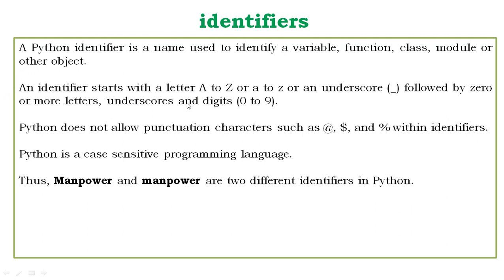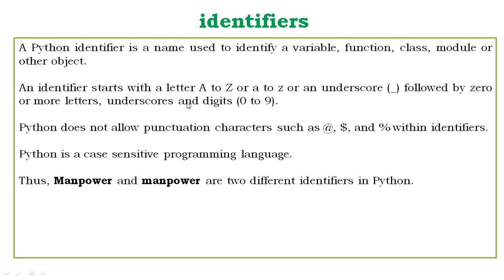Here are some naming conventions for Python identifiers. Class names start with an uppercase letter. Generally, we write the class name with uppercase while we are doing programming of class and object. All other identifiers start with a lowercase letter. These are the things you have to keep in mind.